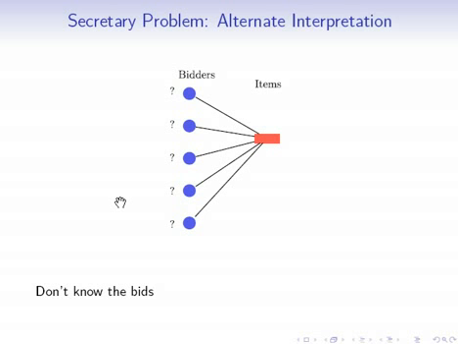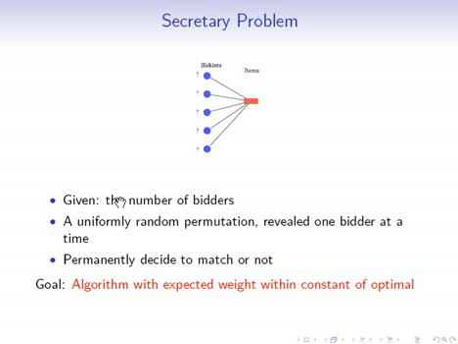So formally, the secretary problem is as follows. We're originally just given the total number of bidders. Then a uniformly random permutation of the bidders is revealed, one bidder at a time. When a bidder is revealed, we basically reveal their bid. And when a bidder is revealed, we have to permanently decide whether to match this bidder to the single item that we have, or whether we continue to look at the rest of the bidders.